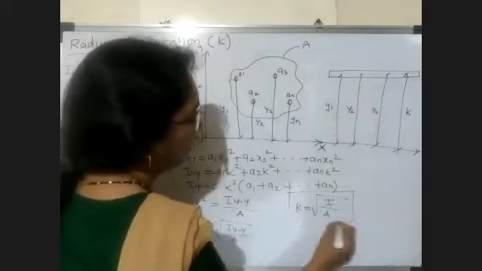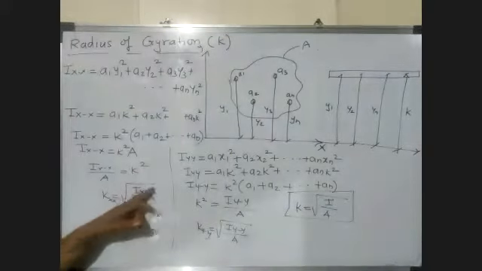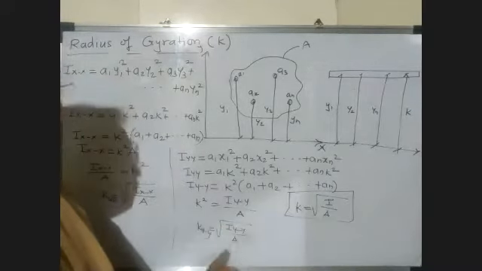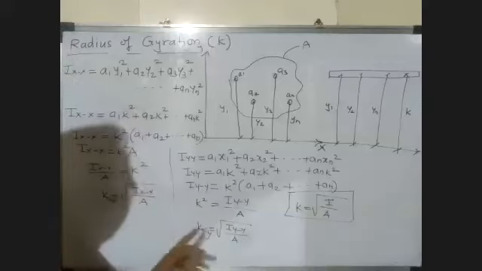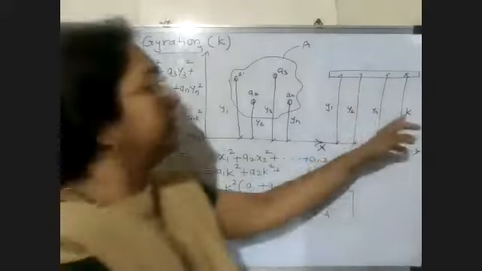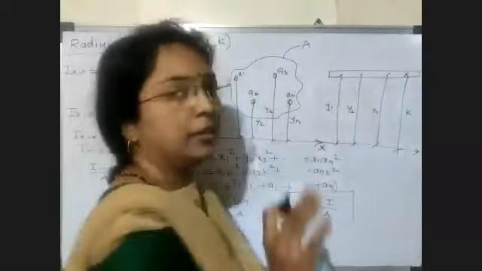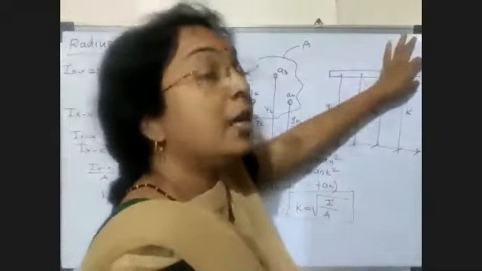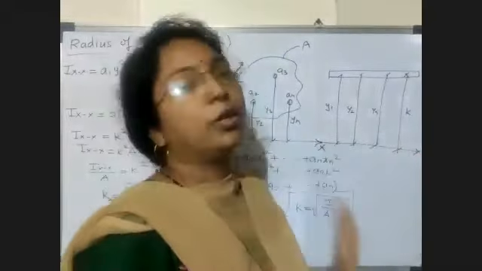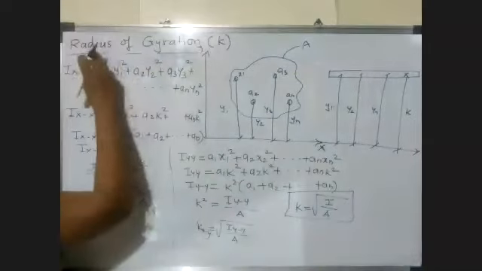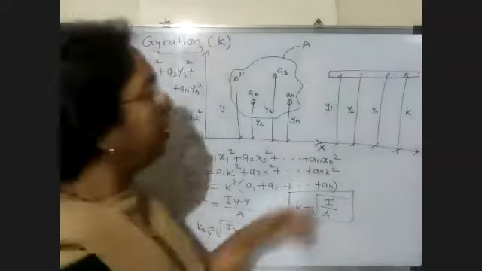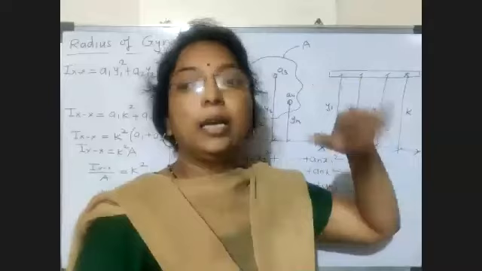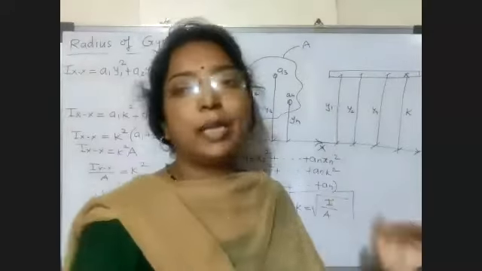If we have to calculate about x-axis, then we consider Ix upon A. If we have to find about y-axis, then we consider Iyy upon A under root. So what's the definition of this K? K is nothing but that distance from the given axis at which the whole area is to be concentrated without changing the MI about that axis. So radius of gyration is nothing but a distance from the axis at which the whole area is to be concentrated without changing the MI about that axis.